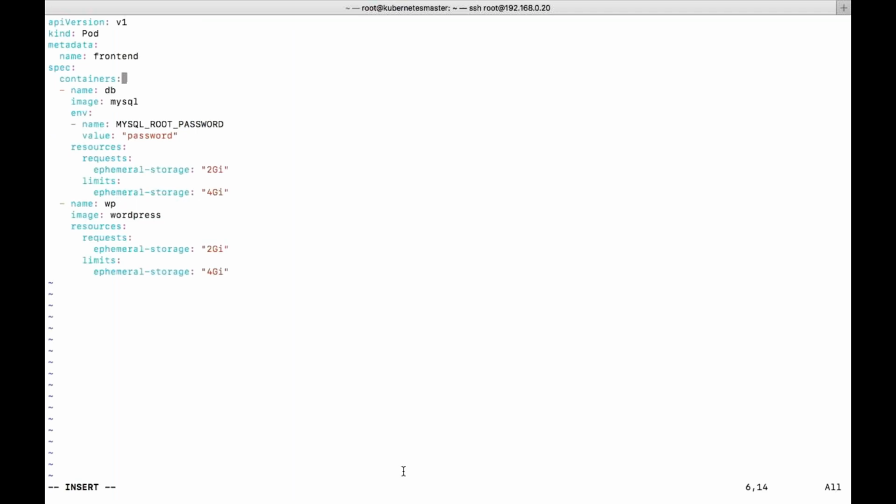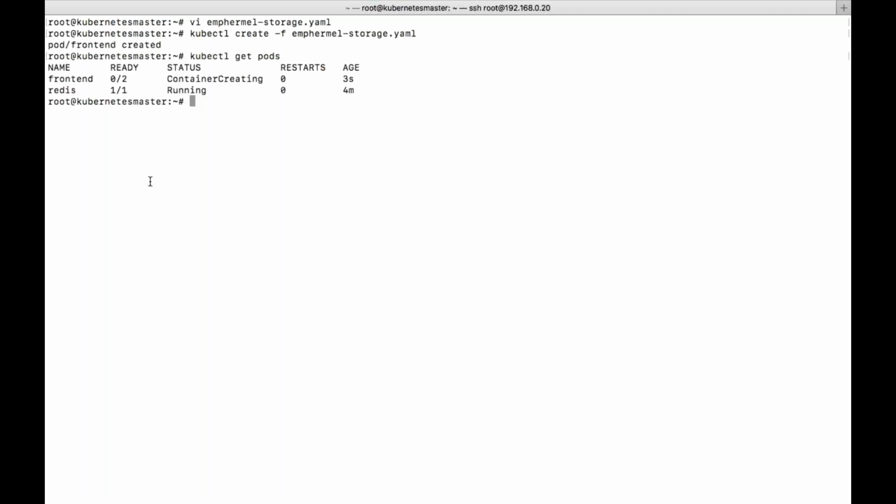I hope you know what is ENV. This is nothing but environment variable, which I already showed in an experiment. Same experiment I have shown you. But here the concept is, previously we specified CPU and memory, right? Now this part is nothing but storage, hard disk. It's not CPU or memory. Memory in the sense it is RAM. CPU in the sense it is CPU utilization, like your core processor. Ephemeral storage in the sense it is a storage which you are requesting. So let's create this.